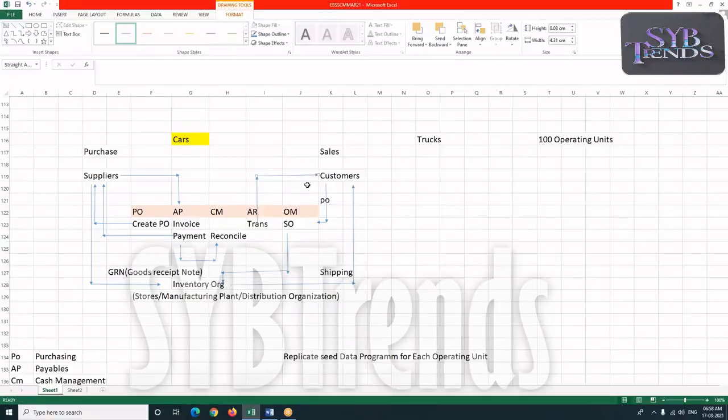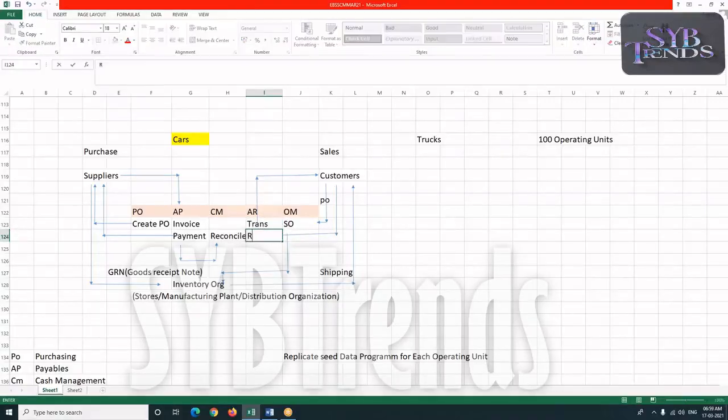And accordingly, the customer is now going to make the payments. So when the customer makes the payment, we receive the payment into receivables and we create that as cash receipts, meaning we receive the payment from our customer. And once after receiving the payments, we deposit this into our bank account.